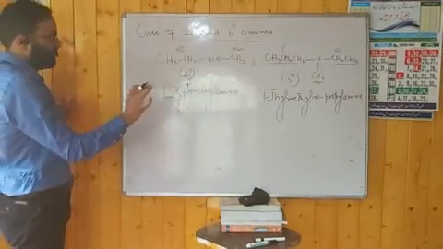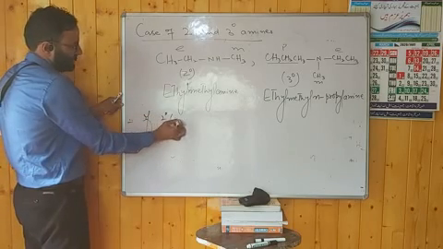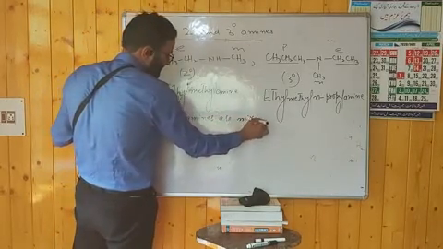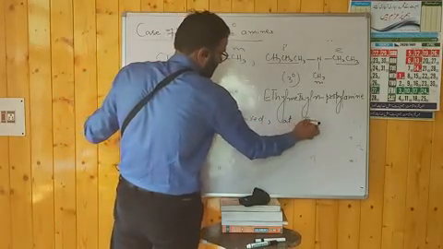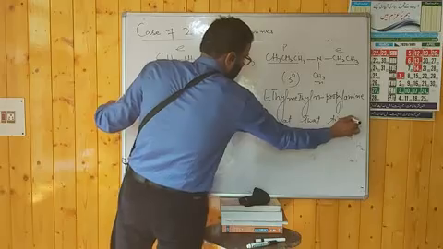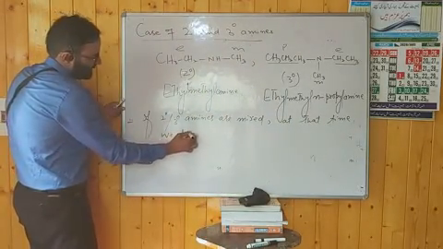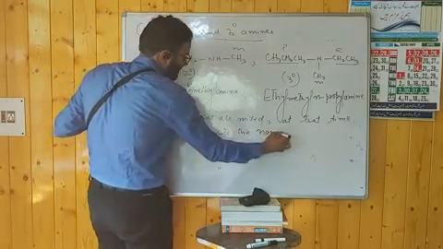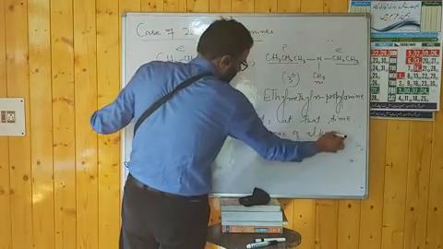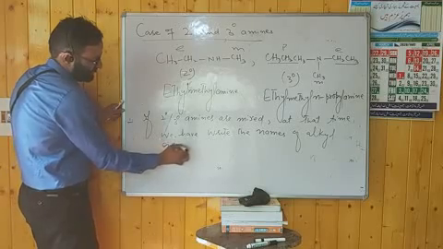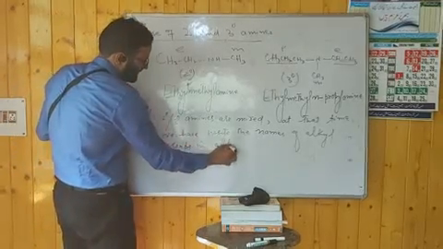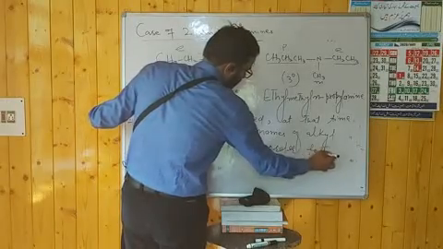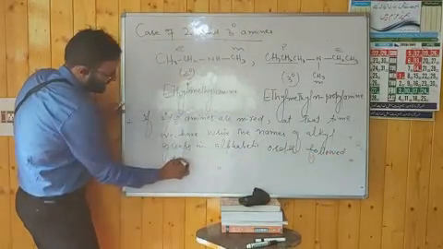So remember one line here: if 2 degree and 3 degree amines are mixed, that is, unsymmetric, then we have to write the names of the alkyl groups in alphabetical order, followed by the suffix amine.